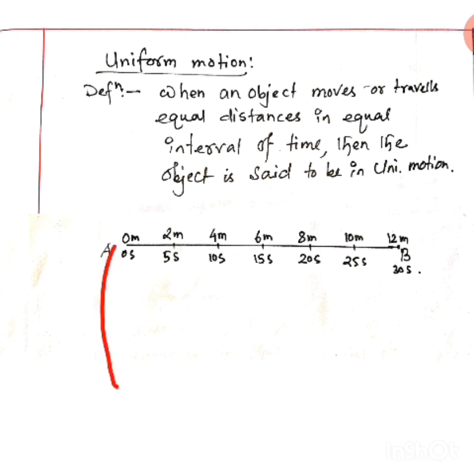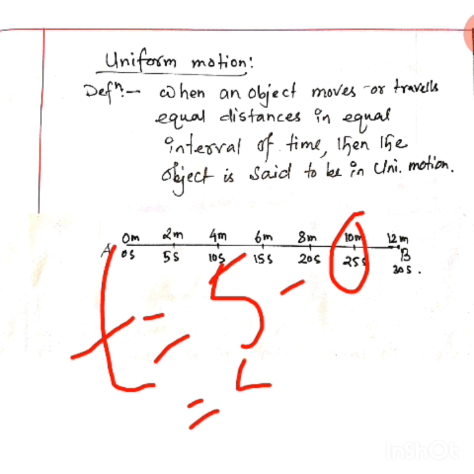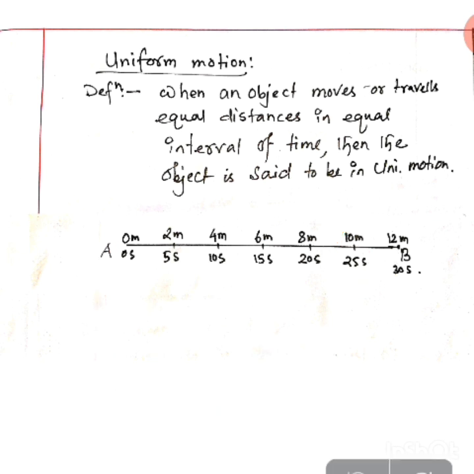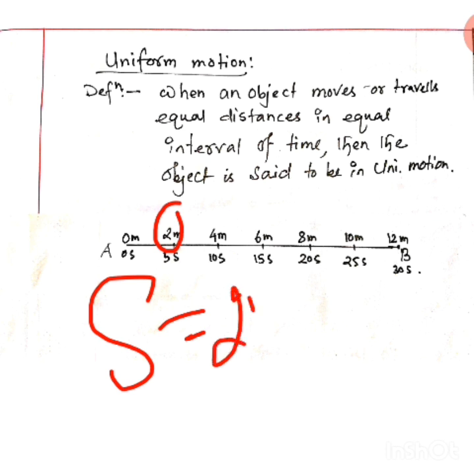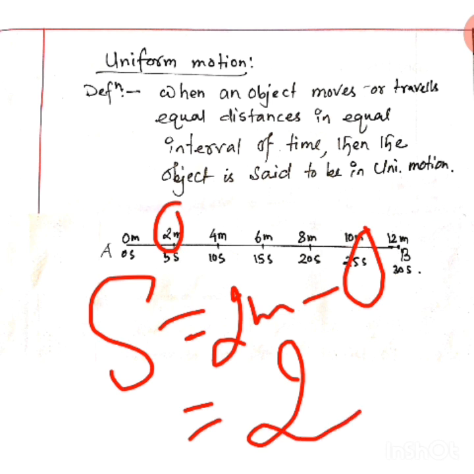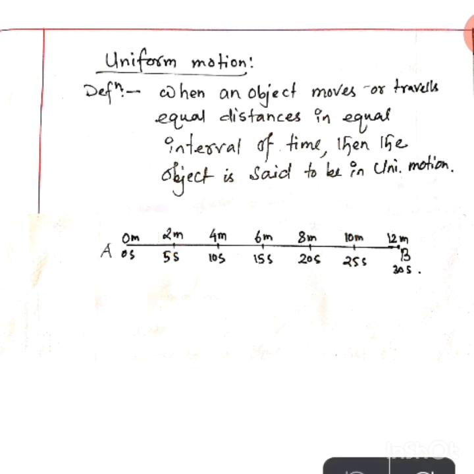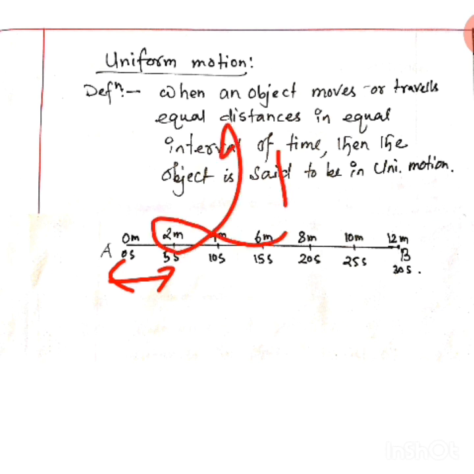Time t is equal to 5 minus 0. How much time? 5 second. Clear? And distance, how to calculate? Distance we write as S. S is equal to final distance, 2 meter, minus initial distance, 0 meter. So what is it? 2 meters. That means in a 5 second interval of time, the object is moving 2 meters distance. Clear?